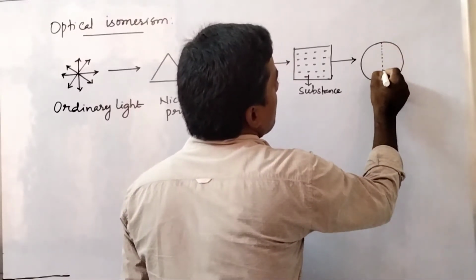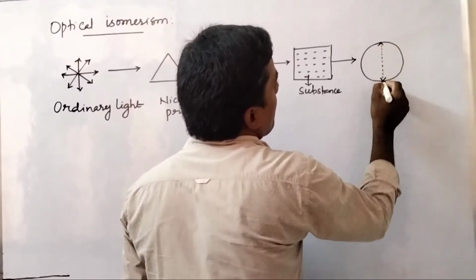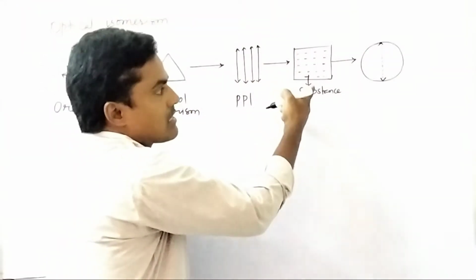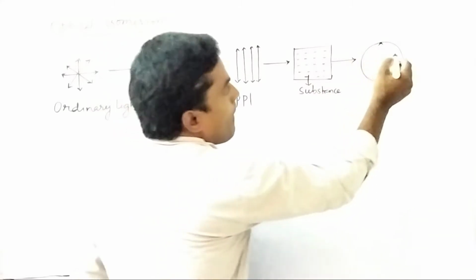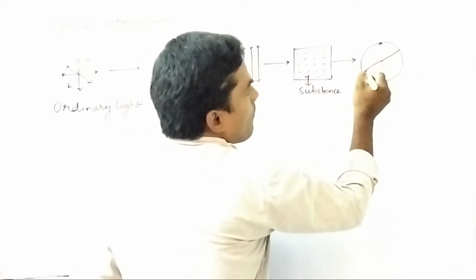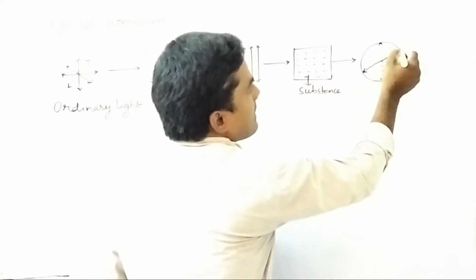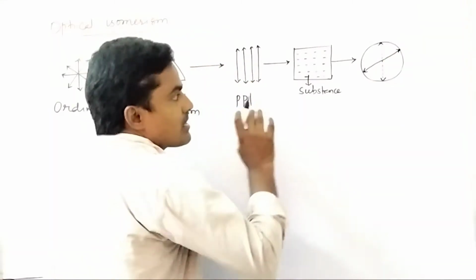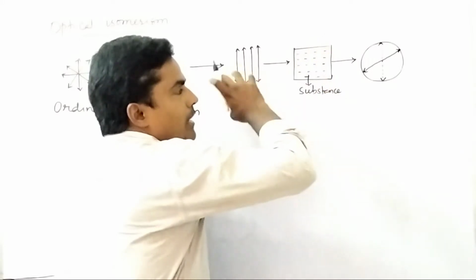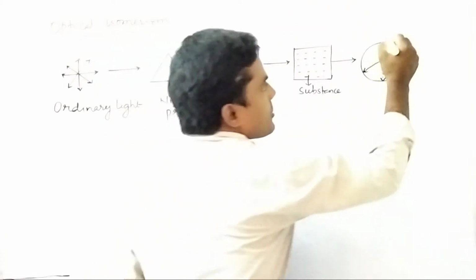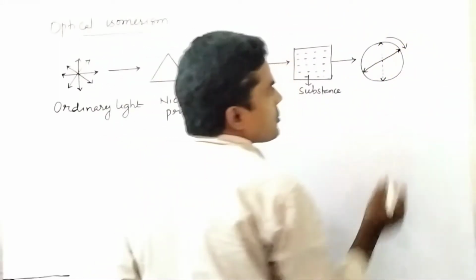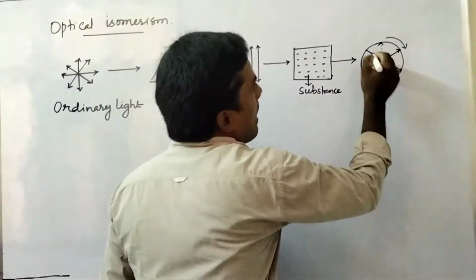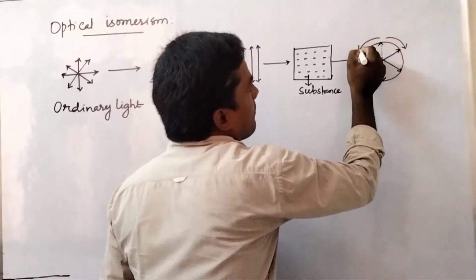This is a plane polarized light. On passing plane polarized light through a solution of certain substance, the change in the plane of plane polarized light is observed. So that means this substance can rotate plane polarized light towards the clockwise direction or the anti-clockwise direction.